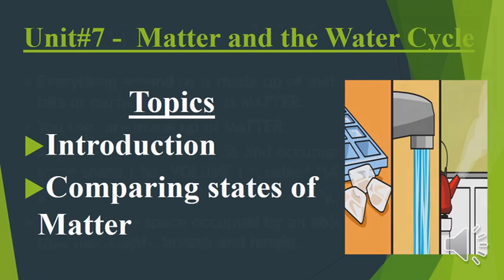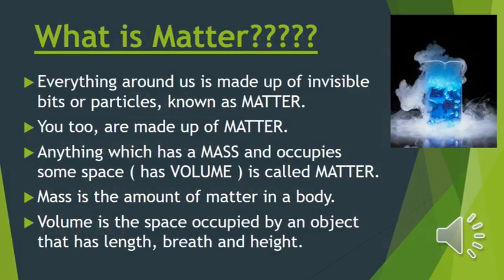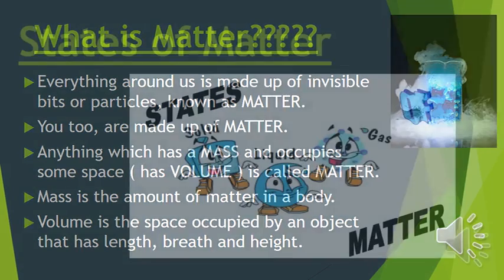Let's start. The first question which arises in everyone's mind is, what is matter? Everything around us is made up of invisible bits or particles, called matter. All of us are made up of matter. Matter can be scientifically defined as anything which has a mass and occupies some space or volume. Mass is defined as the amount of matter in a body while volume is the space occupied by an object that has length, breadth and height.